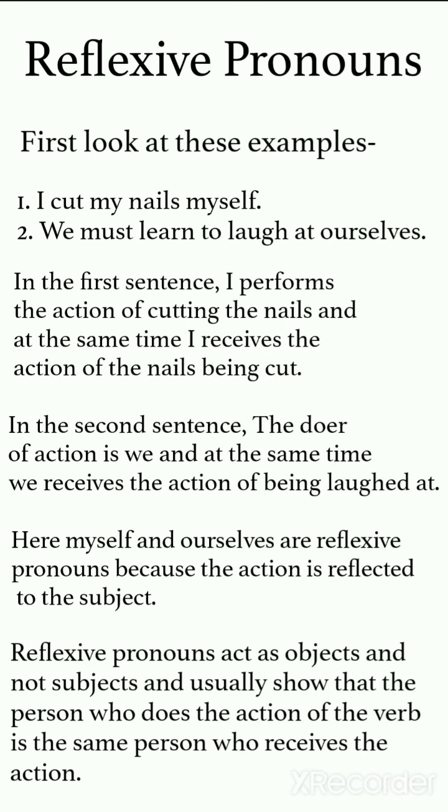In the second sentence, the doer of the action is we. At the same time, we receive the action of being laughed at. So, it is the same as the first. Here, myself and ourselves are reflexive pronouns because the action is reflected to the subject. That I told you in the starting of the video, कि जो myself and ourselves वो reflexive pronoun इसलिए है क्योंकि वो action को reflect कर रहे हैं subject की तरफ.